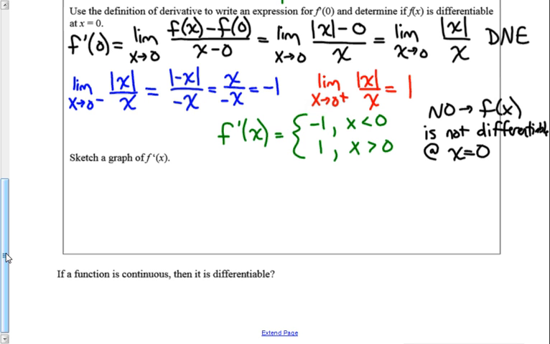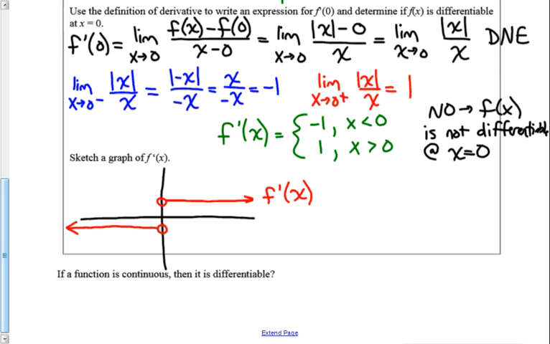So now I'm going to go ahead and sketch the graph of the derivative. And what the graph of the derivative is, well, I know my derivative is -1 when I have x values smaller than 0, and I'm at +1 when I have x values larger than 0. So my derivative is actually going to look like this. I should probably label that as f prime of x.